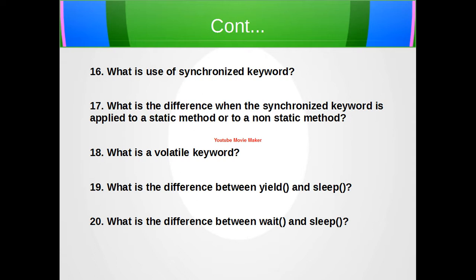The next state is the running state. When the thread scheduler picks up the thread from the runnable threads pool, the thread starts running and the thread is said to be in the running state.